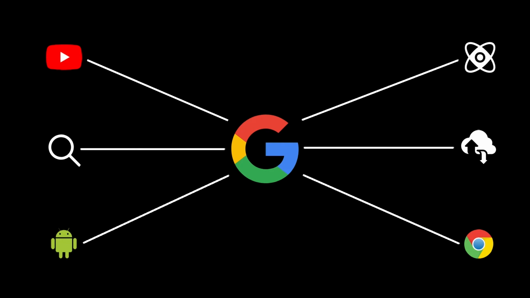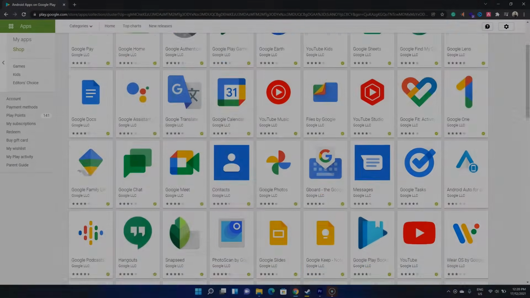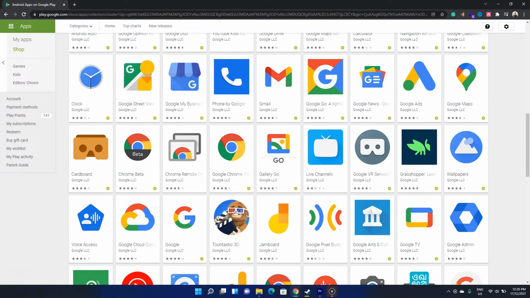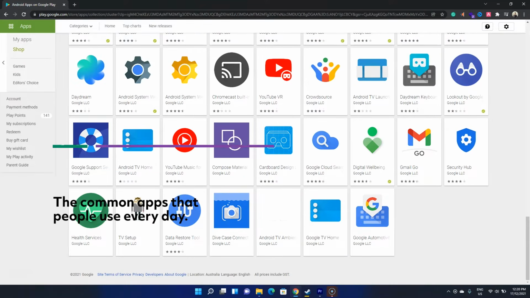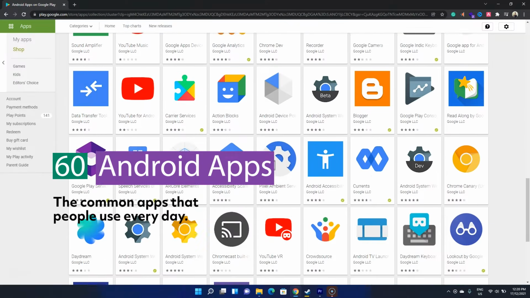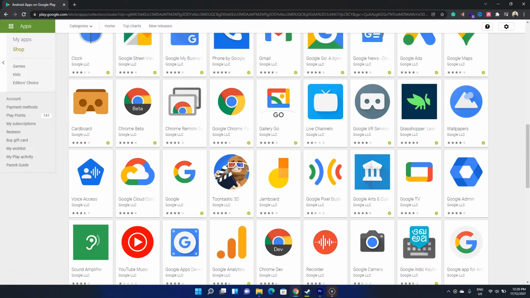Google is big. From the search engine to Android, it has developed so many services that billions of people use every day. It has also developed over 100 apps that power Android phones. What are those apps? Today, we'll be covering 60 of those common apps developed by Google. So, let's get into it.